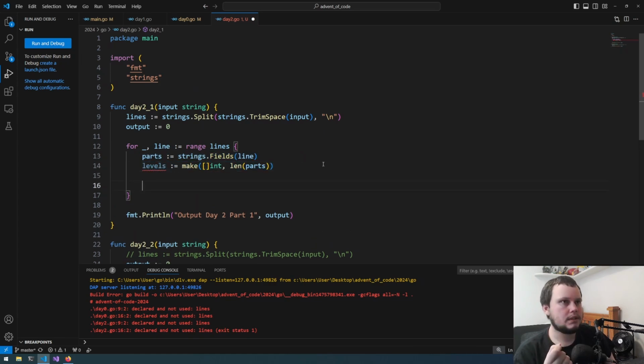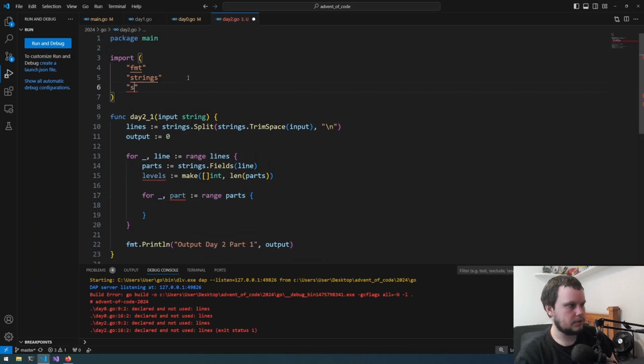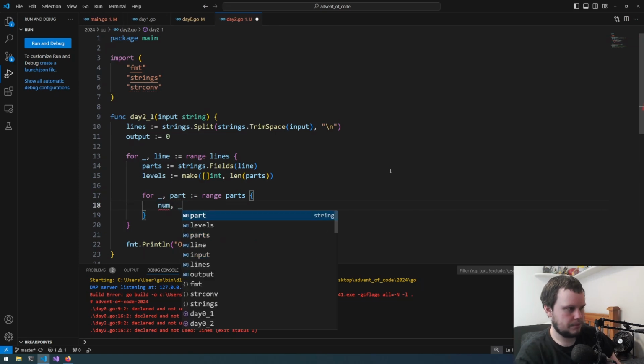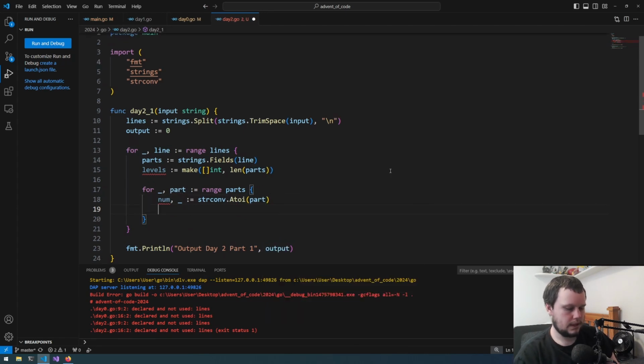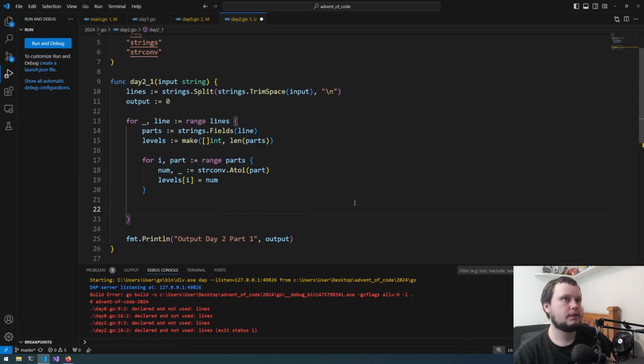Then what we need to do is go through the parts and convert them to ints. So for part in range parts, we need to import strconv, so we can convert from string to int, and this will be num, which is now equal to strconv.Atoi(part). Now we just need to add it to levels. Because I already specified the length, we will be using the index number, so this will be levels[i] = num. So now that I've done this, we've got levels, which will be the current report we are looking at in the lines. So I guess there's a few factors.